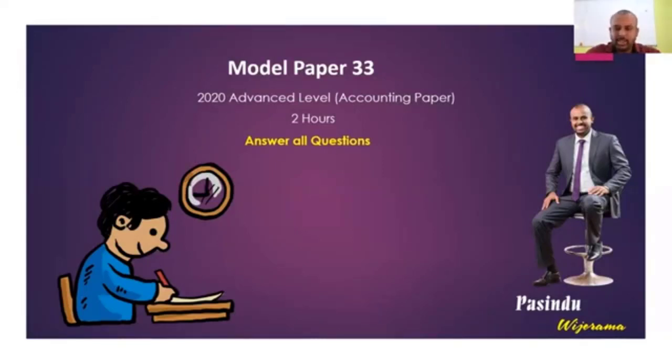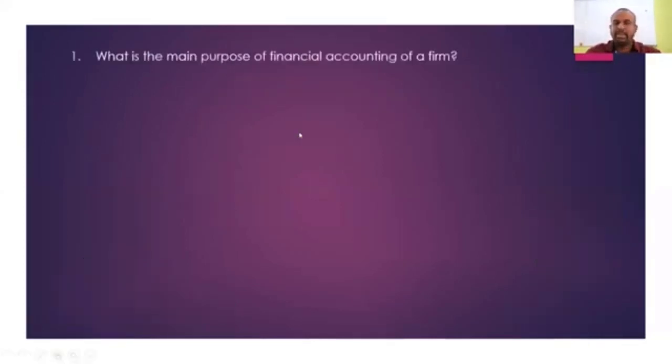Okay. With that idea, shall we move into question number 1, what has been tested in the paper, right? As usual in your accounting paper, mostly the first question will be asking about the main purpose of accounting. It's obviously a very rational question, because first of all you should know what the main objective is.